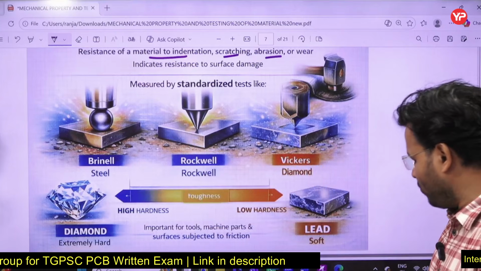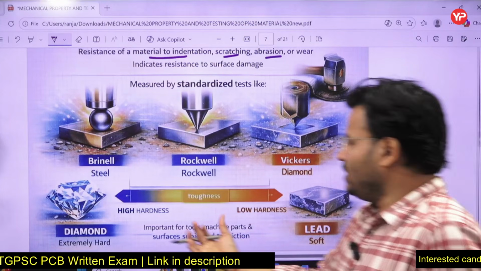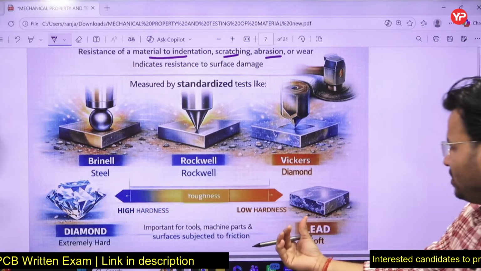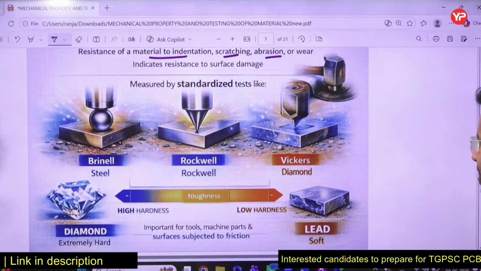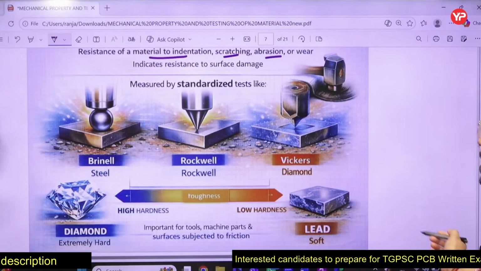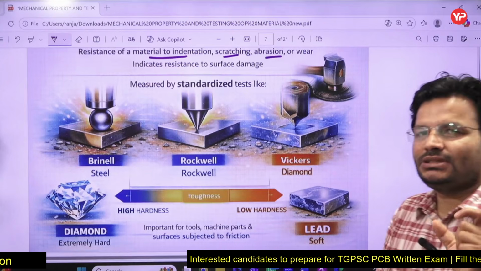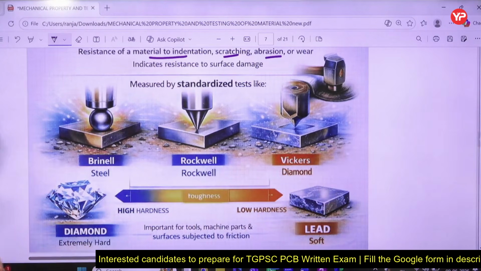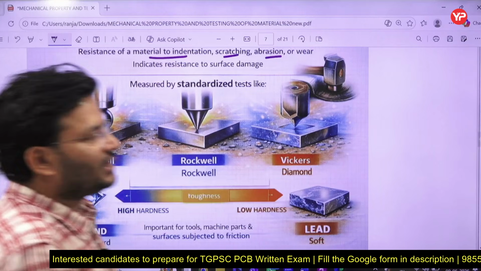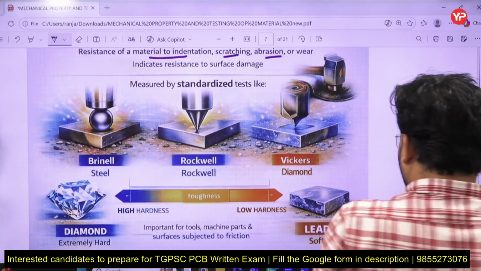I will discuss them one by one, don't worry. Here we can say high hardness, there we can see low hardness. Lead is basically soft, diamond is extremely hard, that is all okay. So always keep in mind, hardness means resistance against scratch, against penetration, against indentation, that all comes in this category. Okay.